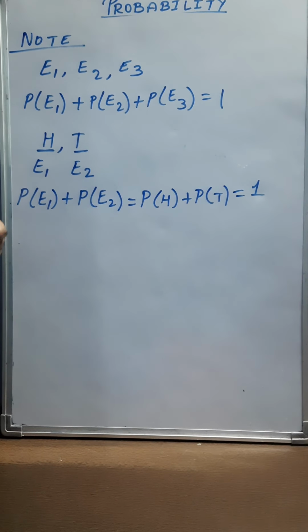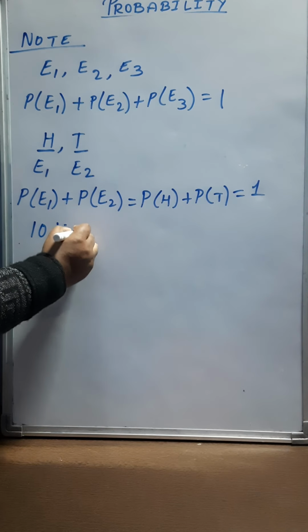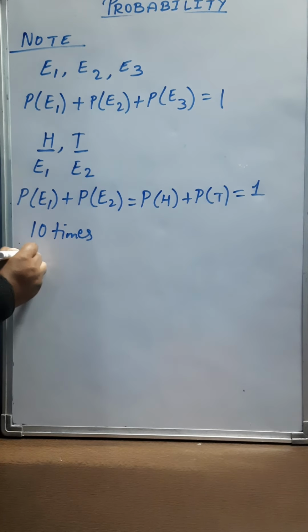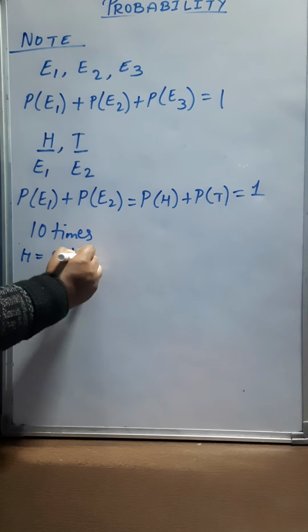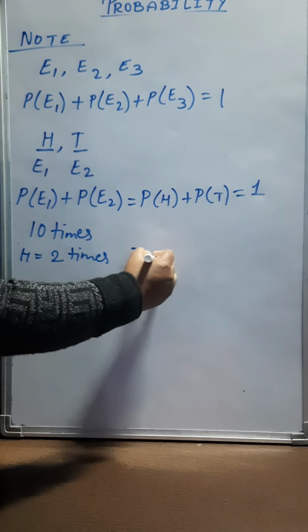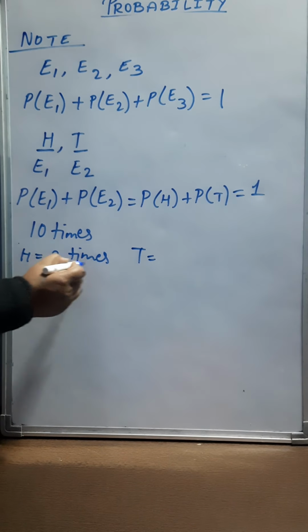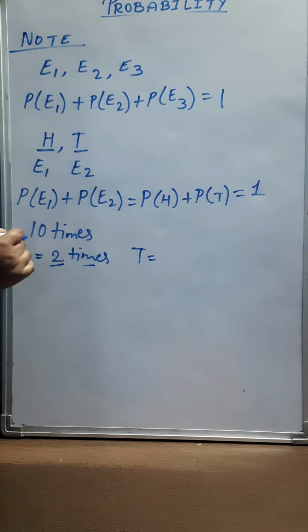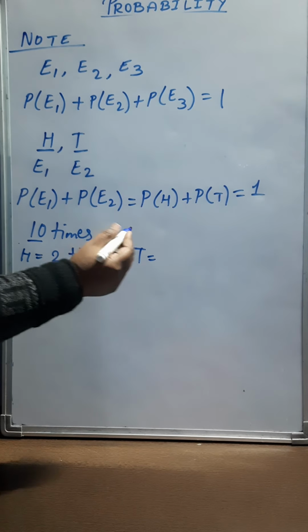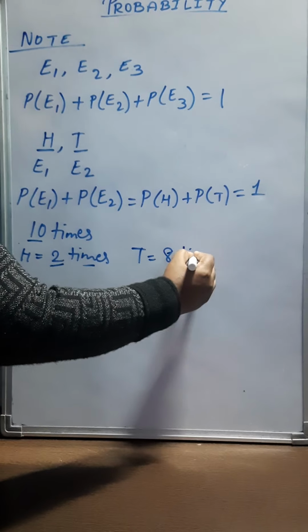Let us suppose we tossed a coin 10 times in which head appeared 2 times. If head appeared 2 times and the coin is tossed 10 times, then clearly tail appeared 8 times.